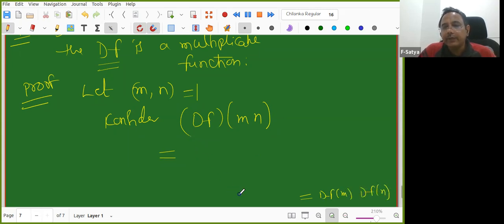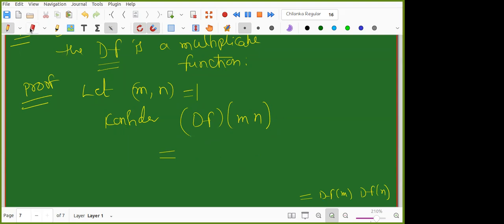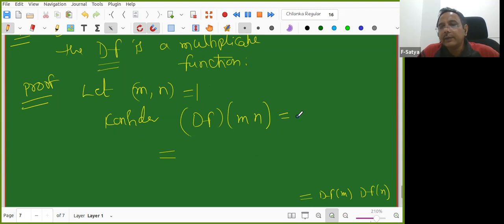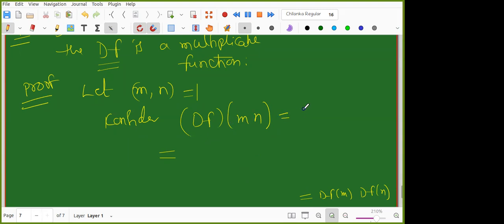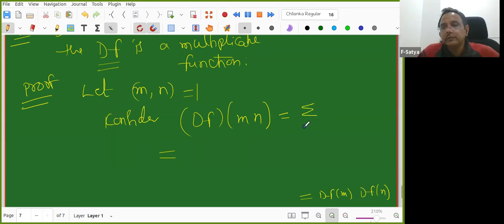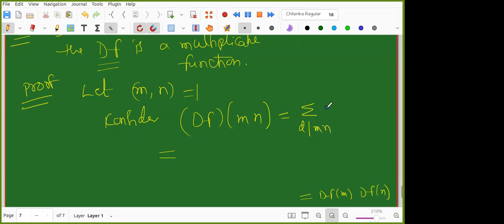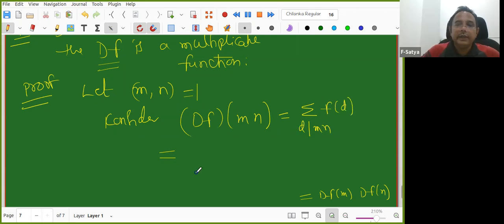But in-between steps are required now. So we'll write steps one after another. Now, first step, can somebody help me? Definition of df. df of mn is equal to the sum over d dividing mn of f of d. Very good, great. What next?